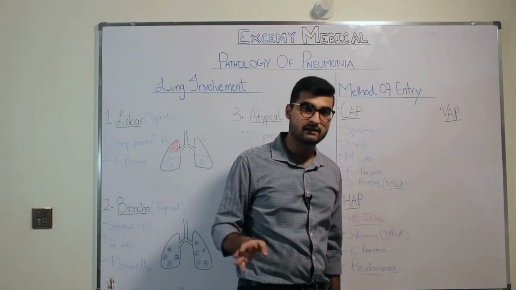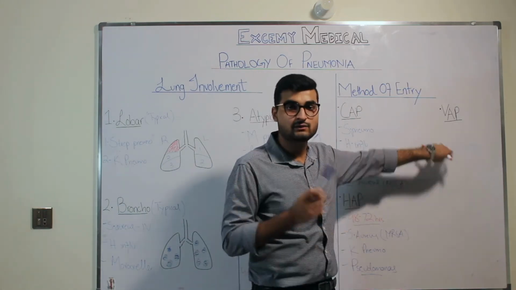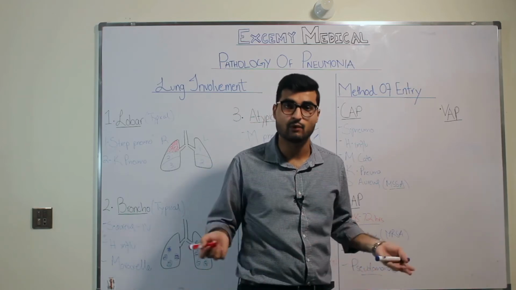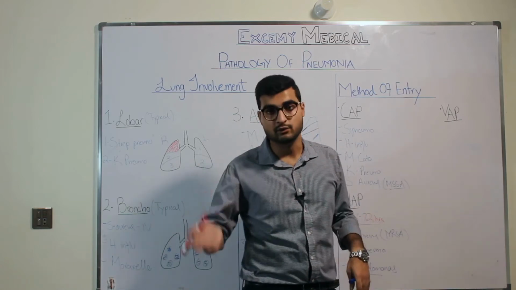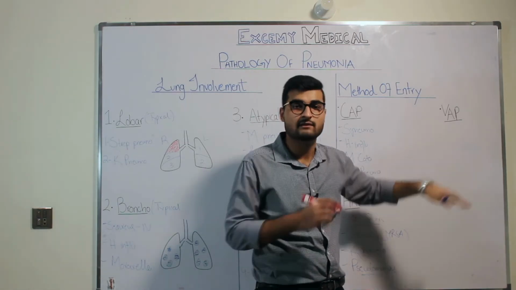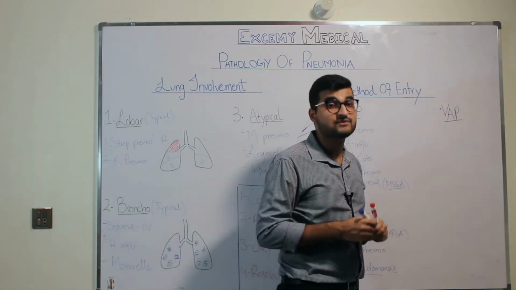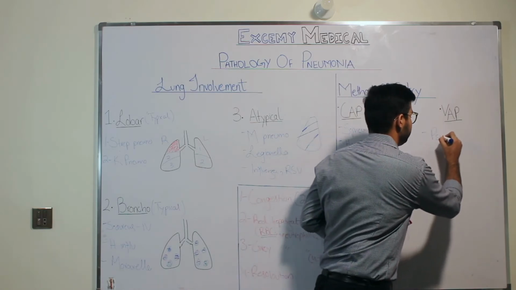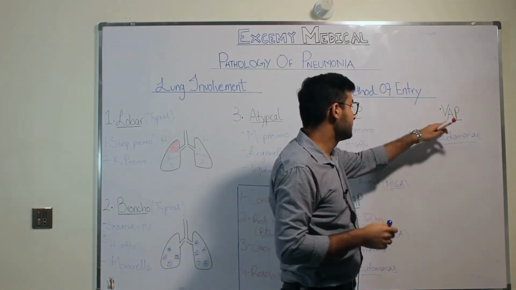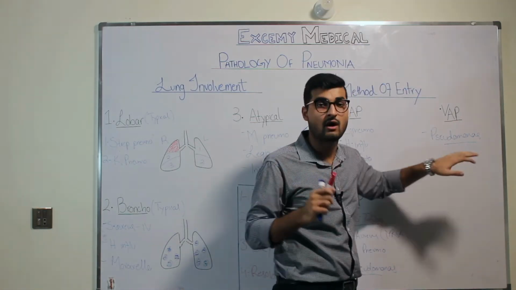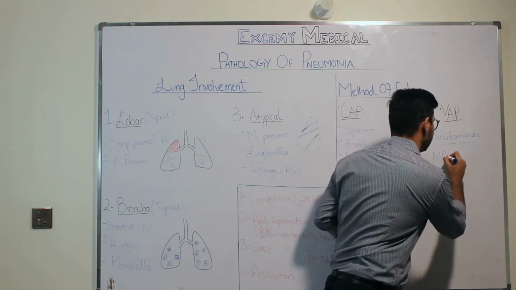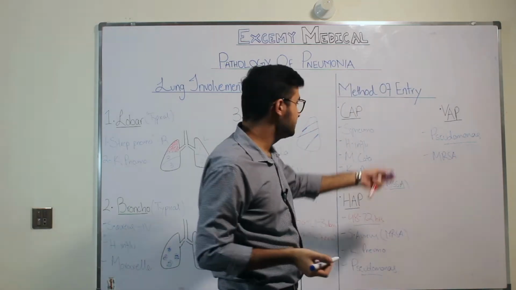Coming on to ventilator-associated pneumonia. This is when you are on a ventilator, you are intubated due to whatever reason. Like right now, we have COVID going on. So patients who get intubated due to COVID can also get a superimposed infection of any organism that is associated with ventilators. So what are the organisms? Majorly, you have Pseudomonas. Pseudomonas is really common in ventilator-associated pneumonia. It's basically a very common agent that causes this pneumonia. Apart from that, you can get MRSA.